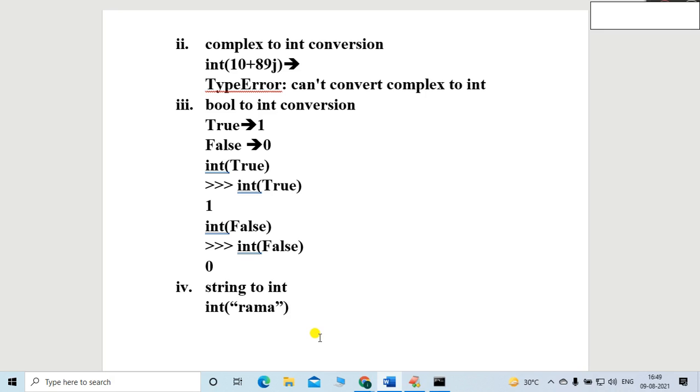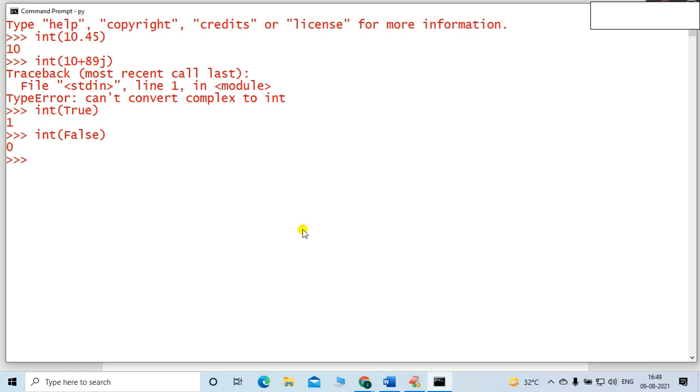Is it possible to convert this Rama into the integer? Not at all possible, friends. So by using the int function, is it possible? Let me cross check, friends. Is it possible or not? So I will mention Rama here, and I will try to cross check, right?